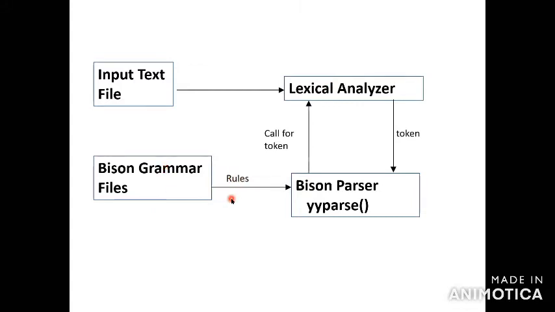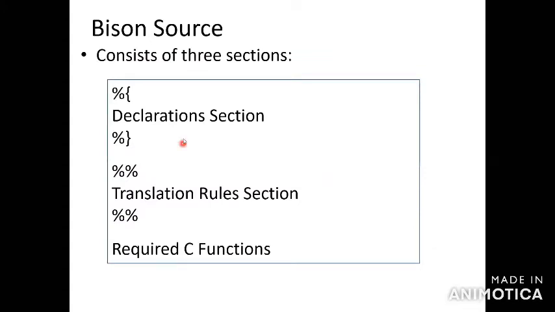What is the first rule? The first rule is the declaration section. What is the second rule? The translation rule section. What is the third rule? In this section you have to write the C coding program. So this is for the 3 sections. The first section, declaration section. The second section, translation rule section. The third section, required C function.